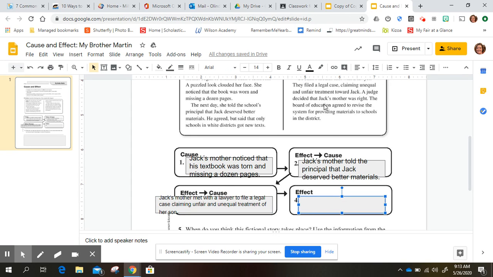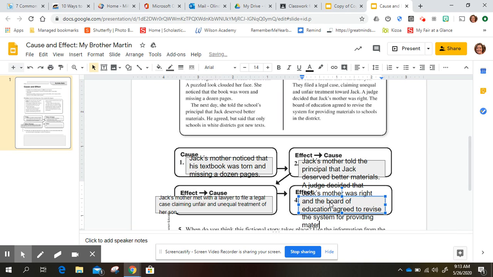All right, and then what was the effect of that when she goes to the lawyer? Well, the judge decided that she was correct and that he needed to revise the system for providing materials to schools in the district. So say a judge decided that Jack's mother was right and the Board of Education agreed to revise a system for providing materials. And again, it's all right here.